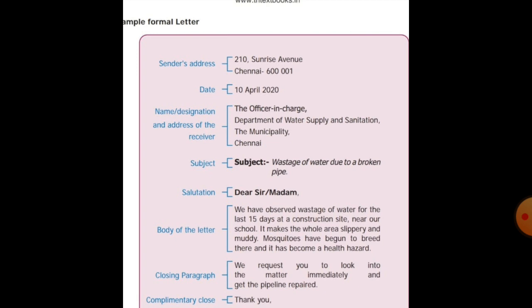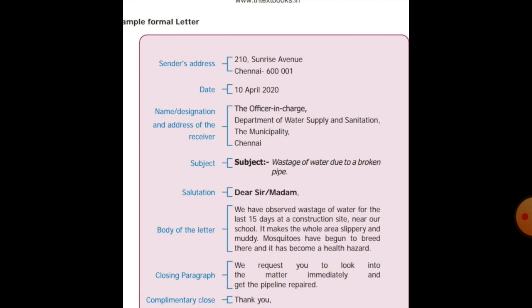A formal letter is written to big persons. Suppose a letter written to a principal, a class teacher, a commissioner, a police commissioner, or even a collector. All these letters are called formal letters. Okay, now we will see the letters. Some rules are there to write the letters.